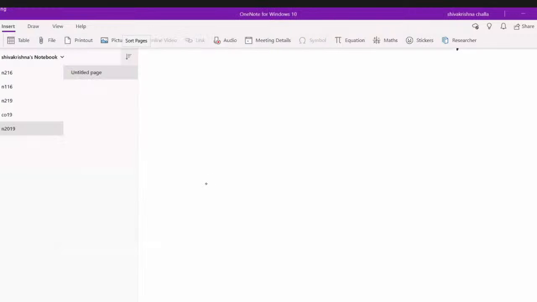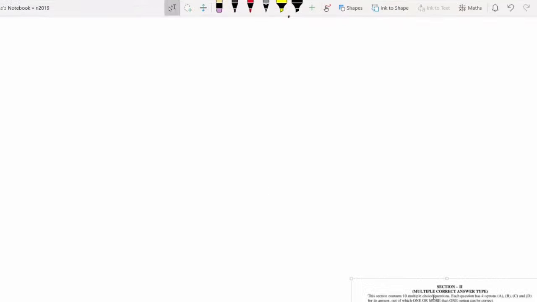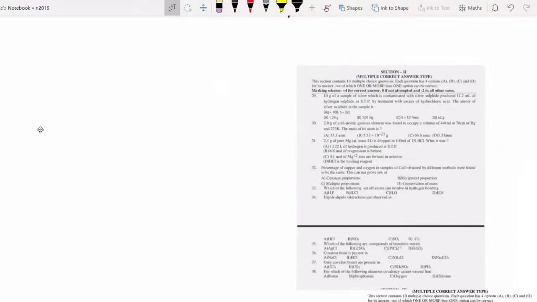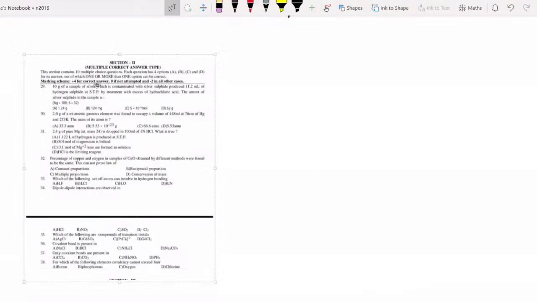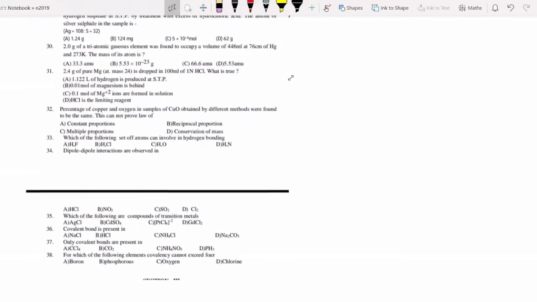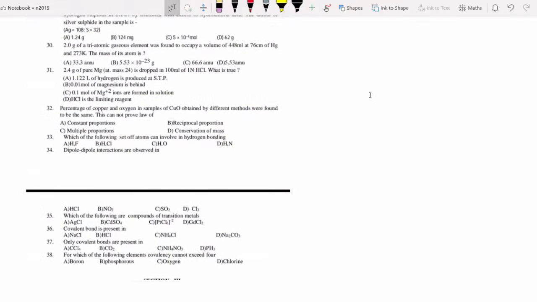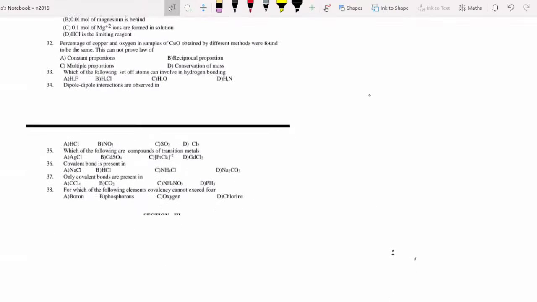Half of the time is over. You see, I am going in reverse because space is available now for me. That's better. If I go in reverse, I will get the space.